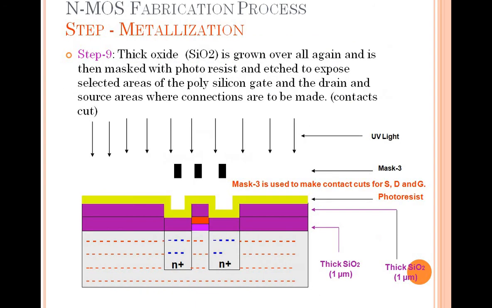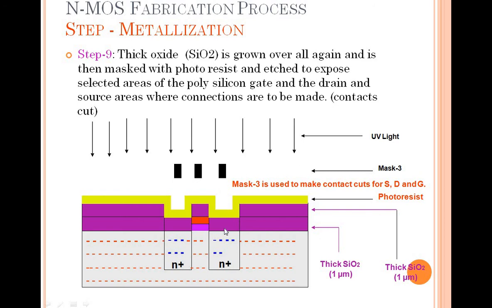Okay, then next you have to make cuts. We have to get some connections, and for connection you need some holes or cuts. So again, a thick silicon dioxide layer of 1 micrometer thickness has to be deposited. Again a photoresist layer, again exposed to UV light, but 3 masks should be used where you are going to have the cuts.